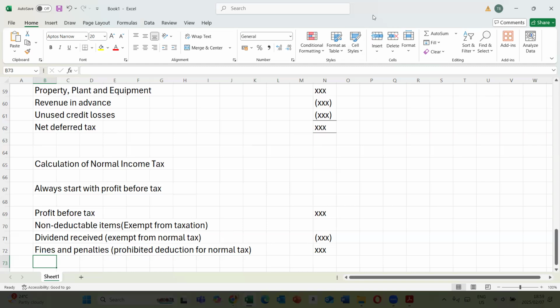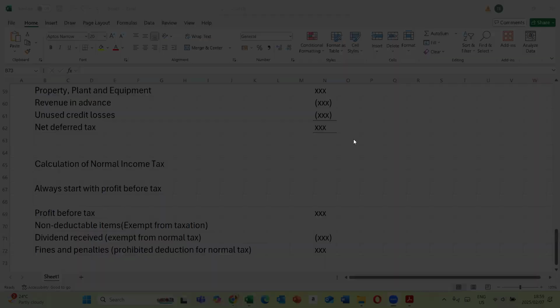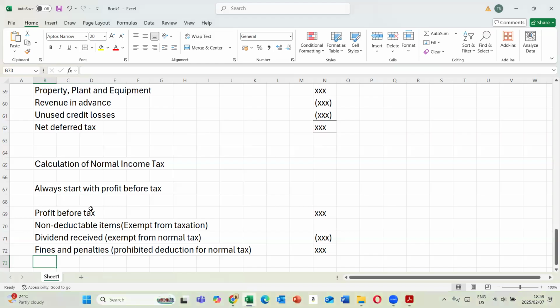Sorry, Miss Julie, your question almost confused me for a second. Miss Julie is asking whether we multiply by anything. No, when you're calculating normal income tax, so far we don't multiply anything. The only time we multiply each element is when we're doing tax reconciliation.